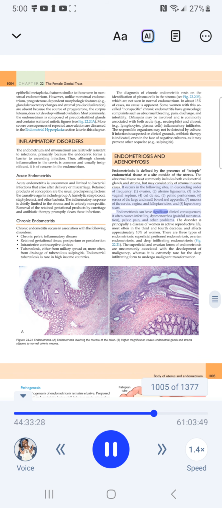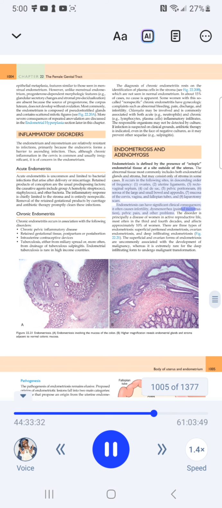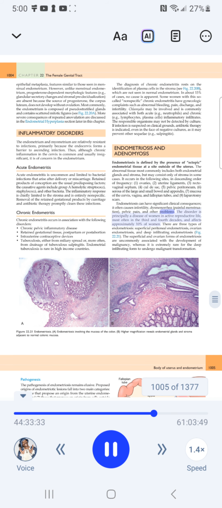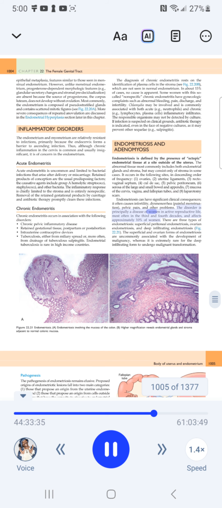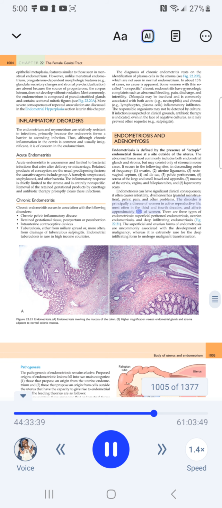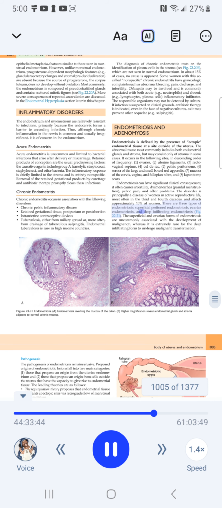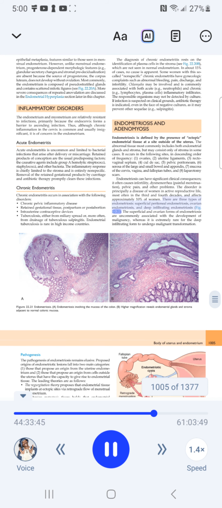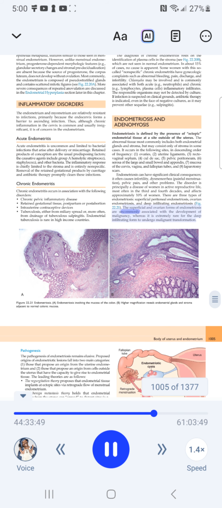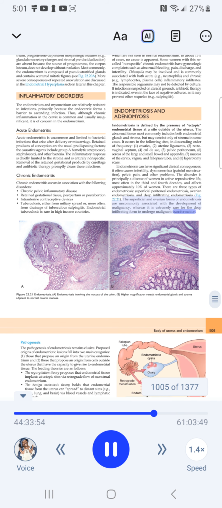Endometriosis can have significant clinical consequences. It often causes infertility, dysmenorrhea, painful menstruation, pelvic pain, and other problems. The disorder is principally a disease of women in active reproductive life, most often in the 3rd and 4th decades, and affects approximately 10% of women. There are 3 types of endometriosis: superficial peritoneal endometriosis, ovarian endometriosis, and deep infiltrating endometriosis. Superficial and ovarian forms of endometriosis are uncommonly associated with the development of malignancy, whereas it is extremely rare for the deep infiltrating form to undergo malignant transformation.